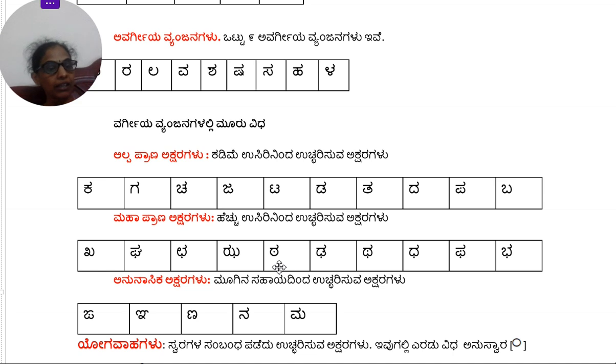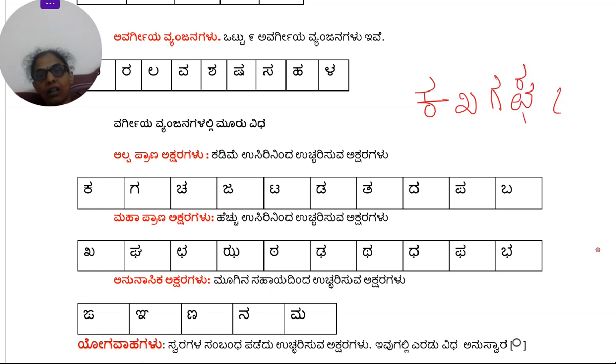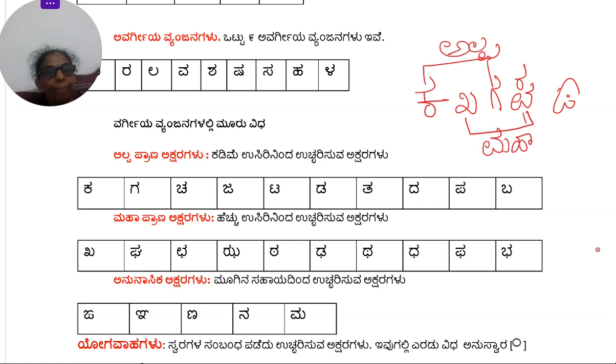So always remember the first and the third in the row. In the Vargiya Vyanjana, the first and the third alphabets are called Alpa Prana. The second and the fourth are called Mahaprana. And the last one, so it is a set of 5, right? For example, I will write the Ka Varga: Ka, Kha, Ga, Gha, and Nya. So Ka and Ga are called Alpa Prana, because you don't breathe hard when pronouncing these alphabets. Then Kha and Gha are called Mahaprana. Okay, so 1 and 3, 2 and 4 we are done.